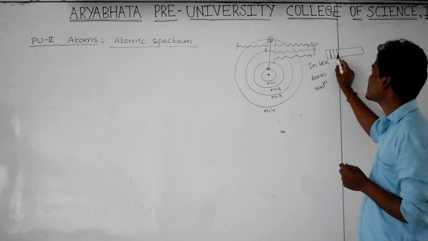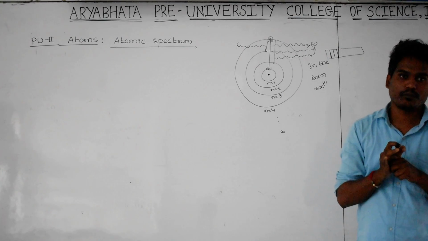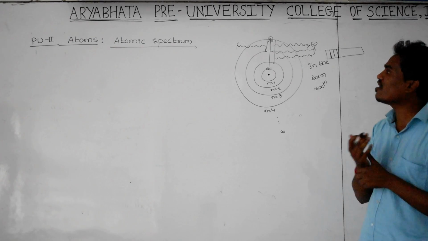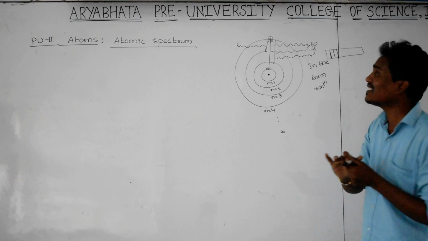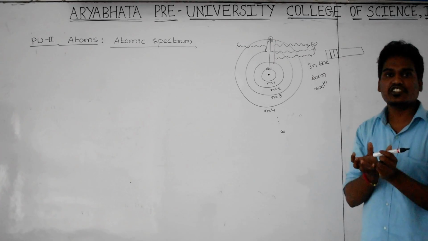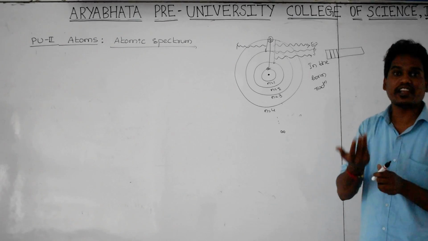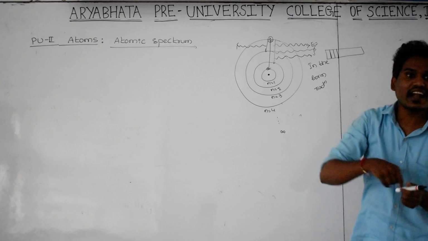That's why this spectrum we are going to call atomic spectrum. Here, what is the meaning of atomic? This spectrum is produced due to the transition of electrons. Where is the place that the transition of the electron is taking place? That is, where within the atom is the transition of the electron taking place?